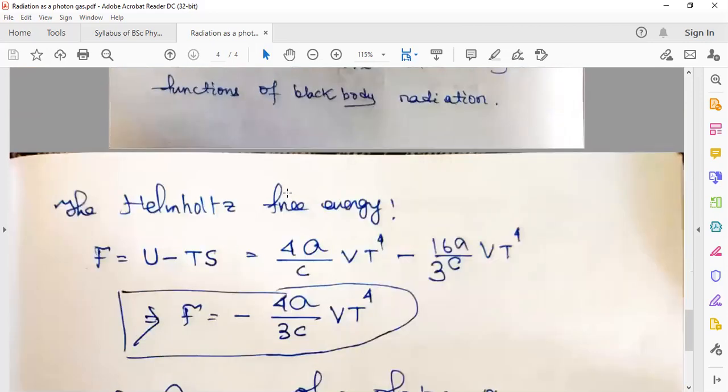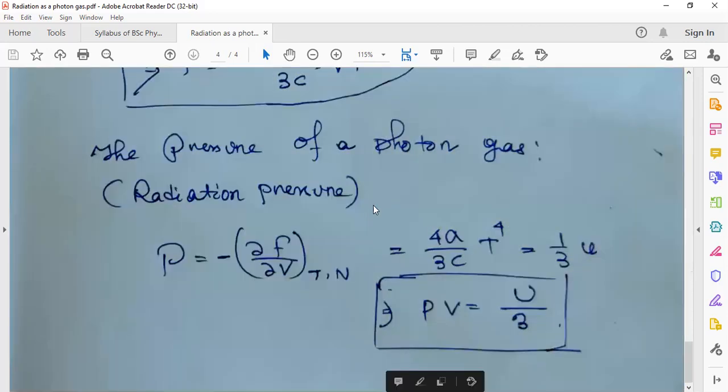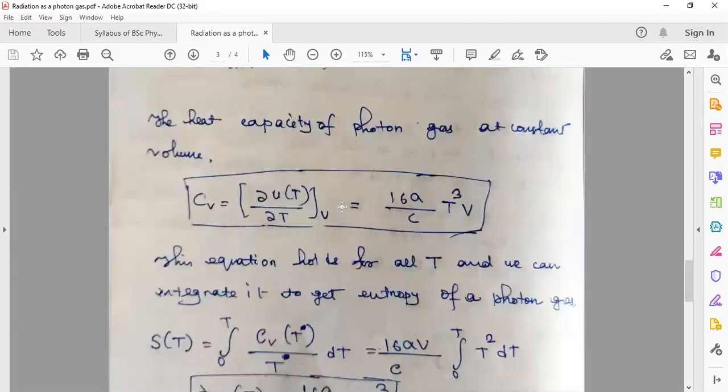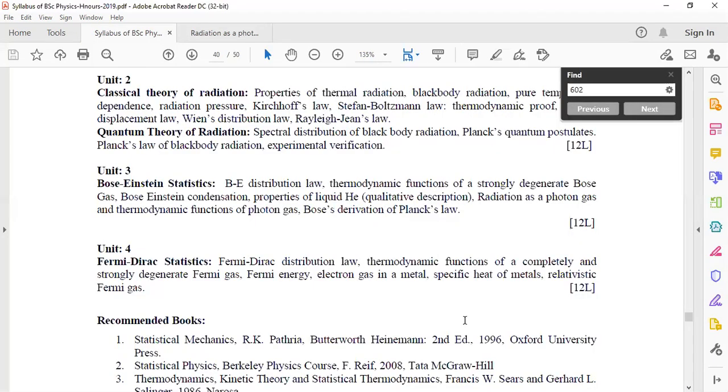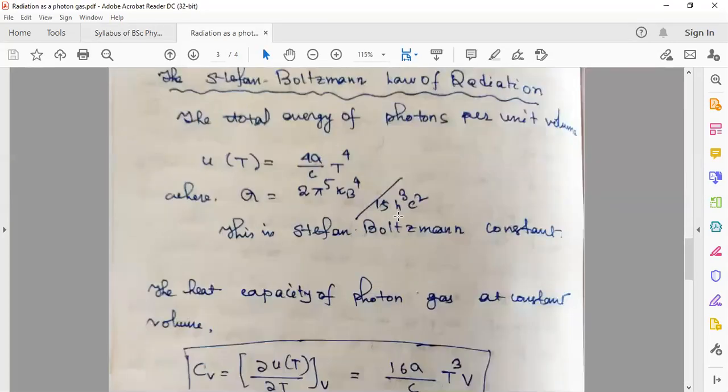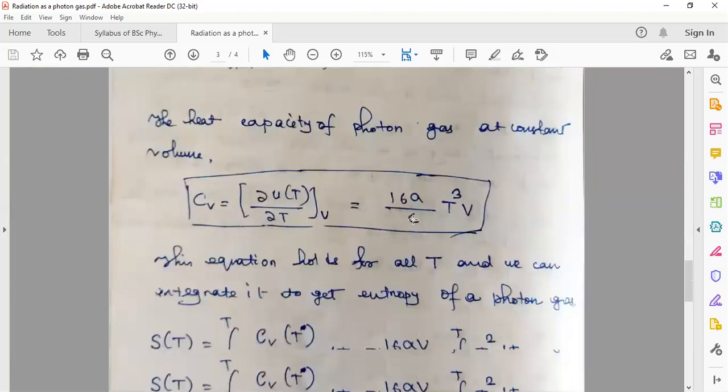Okay, so now some thermodynamic functions of this photon. What is the syllabus? What is it written as? Let me check. Thermodynamic function of photon gas. Okay, thermodynamic function of photon gas we can calculate as is shown here.